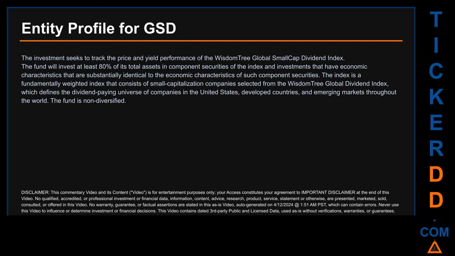The index is a fundamentally weighted index that consists of small capitalization companies selected from the WisdomTree Global Dividend Index, which defines the dividend-paying universe of companies in the United States, developed countries, and emerging markets throughout the world. The fund is non-diversified.